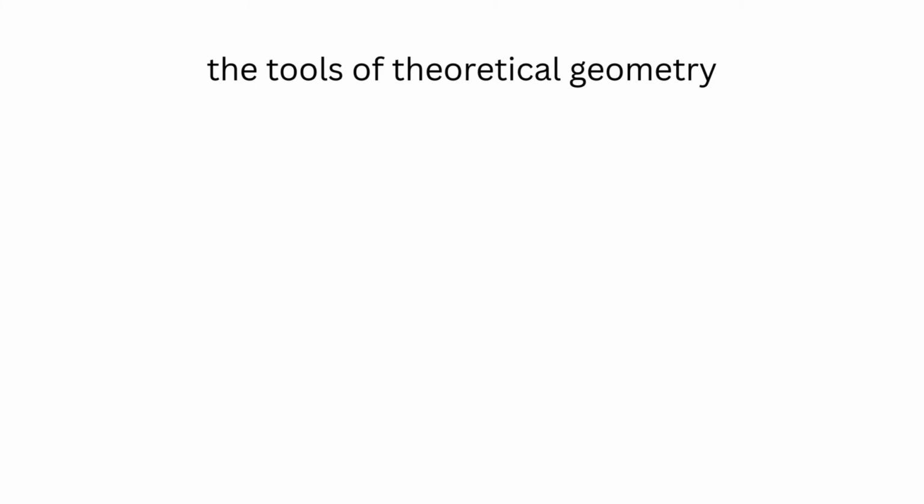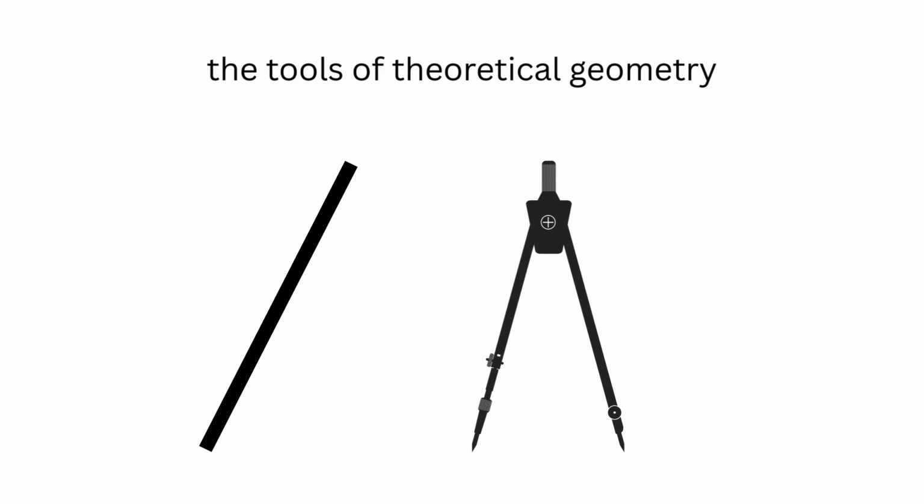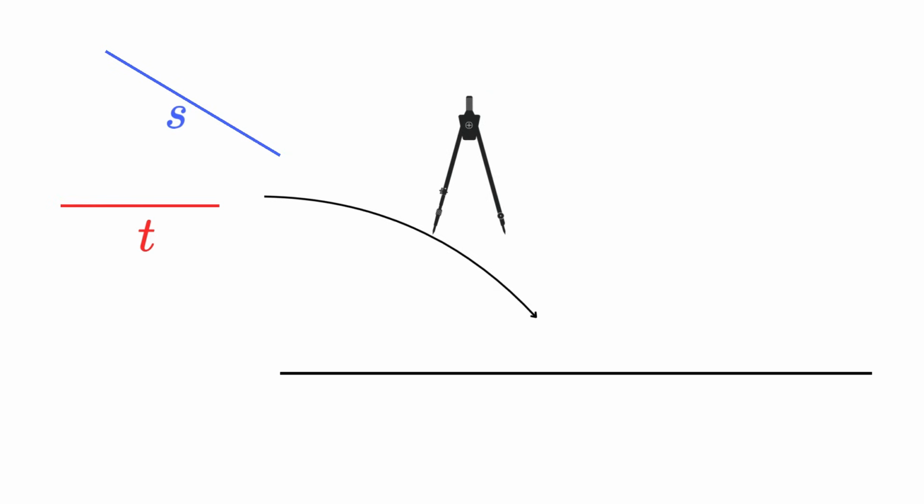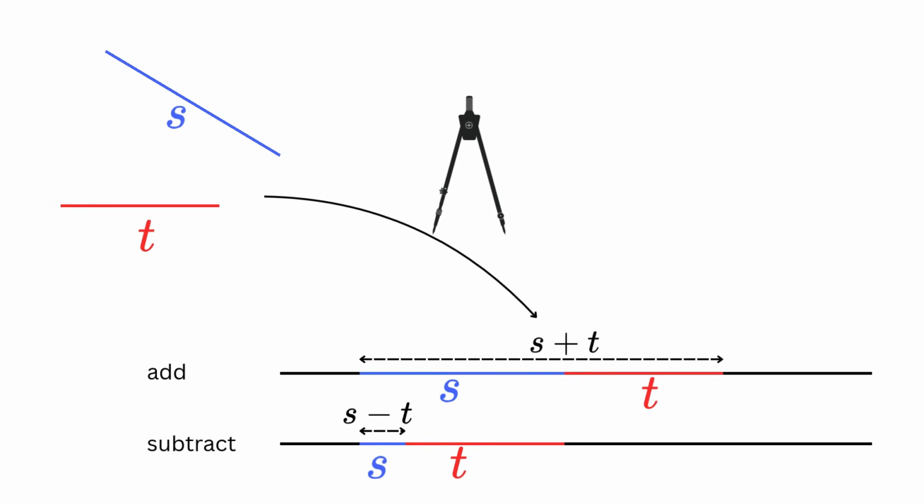In theoretical geometry, any result must be the outcome of a construction drawn with the help of a straightedge and a compass. The straightedge draws straight lines and the compass circles. Given two straight segments of length s and t, which are not necessarily distinct, with the help of the compass we can transfer them on a single straight line, and hence we can add them. Similarly, we can subtract them.